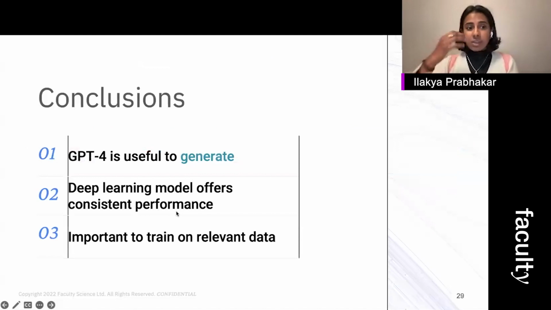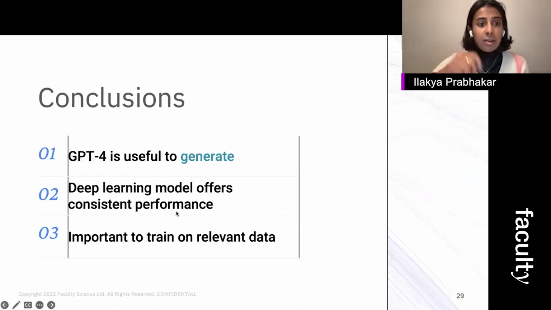So to conclude, we have found that GPT-4 is useful as a means to generate new data specifically. The deep learning model offers the most consistent performance and also the most tunable model, and also demonstrated the importance to train on relevant data when considering the deployment task at hand.